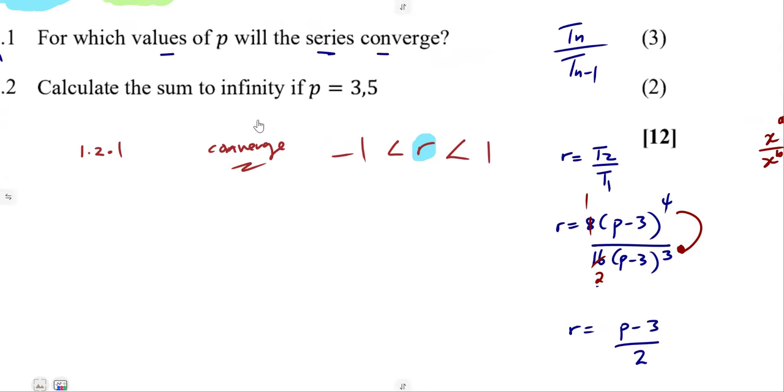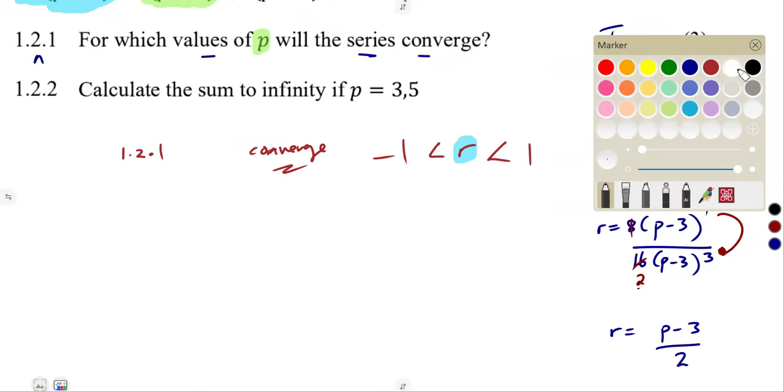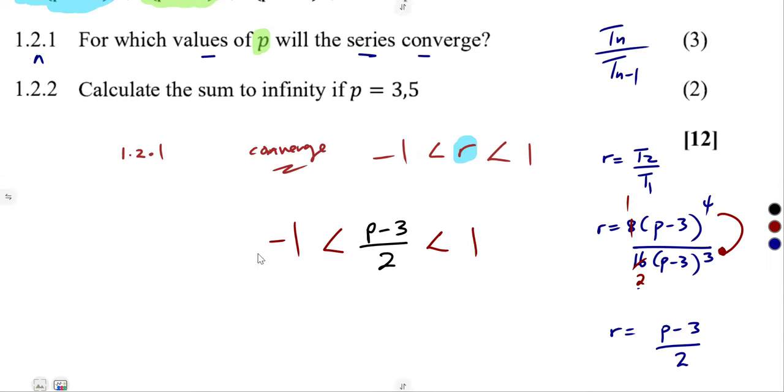Remember, the question is for which values we must solve now. We must solve for p. Since our r is in terms of p, we have got p here. We are going to solve for that p. From the inequality that we have, our r is p minus 3 over 2. That's our r there. It is supposed to be greater than -1. But the same p minus 3 over 2 is less than 1. So let's solve.